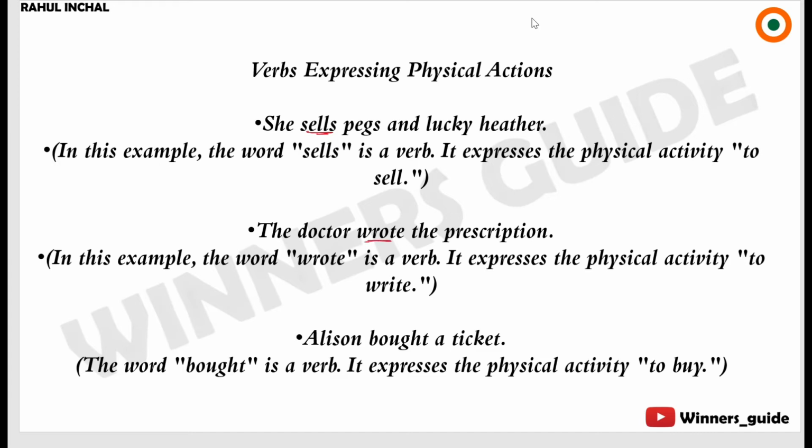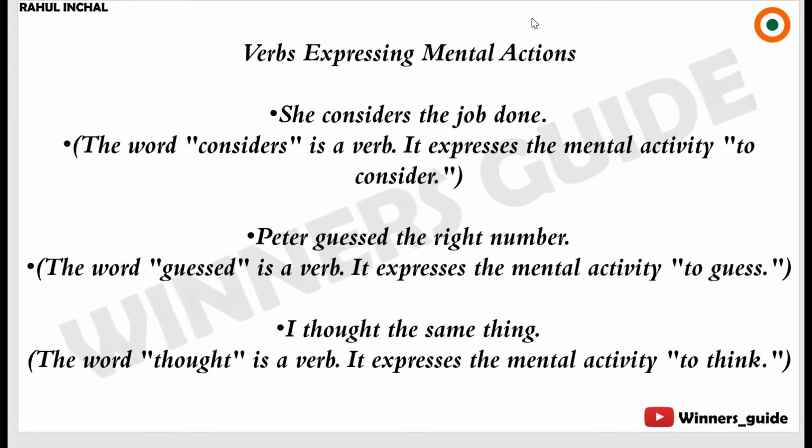The word wrote is very much the verb of the sentence and it expresses physical activity again. Allison bought a ticket. The word bought is a verb. Again, it expresses the activity to buy.